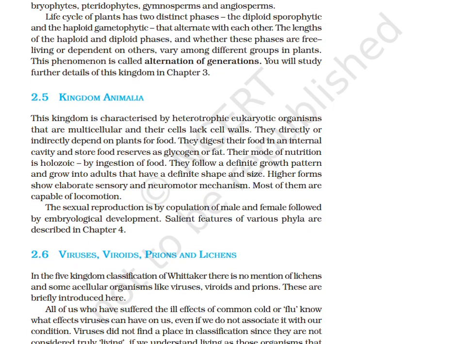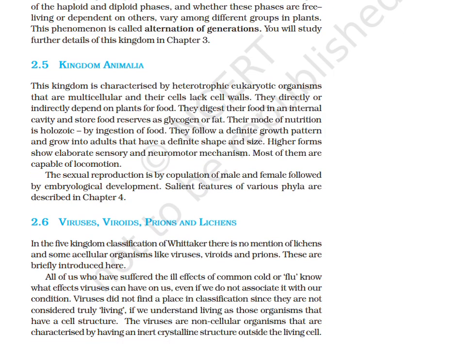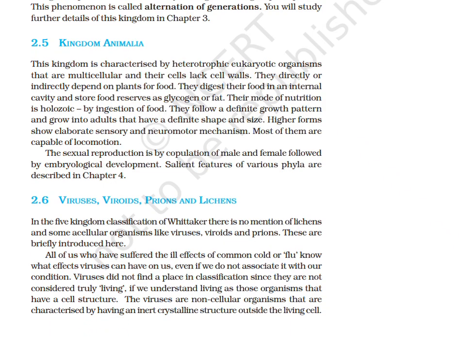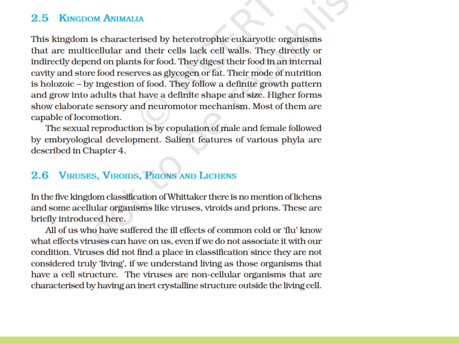Kingdom Animalia. This kingdom is characterized by heterotrophic eukaryotic organisms that are multicellular and lack cell walls. They directly or indirectly depend on plants for food. They digest food in an internal cavity and store food reserves as glycogen or fat. Their mode of nutrition is holozoic, by ingestion of food. They follow a definite growth pattern and grow into adults that have a definite shape and size.